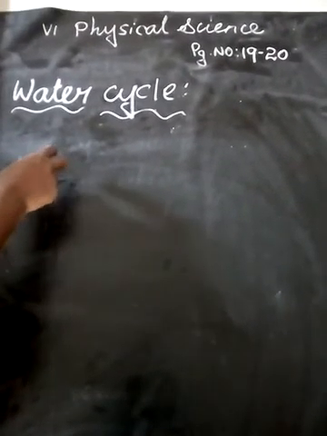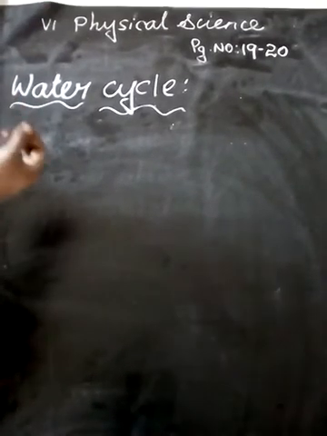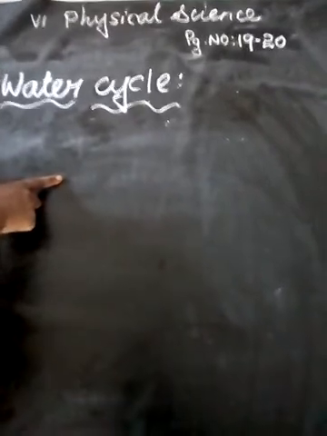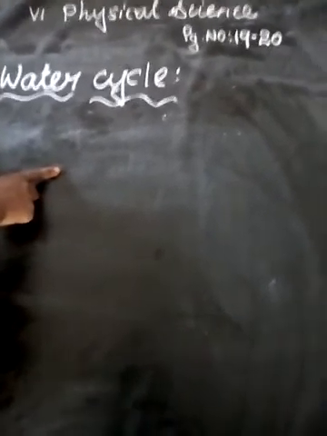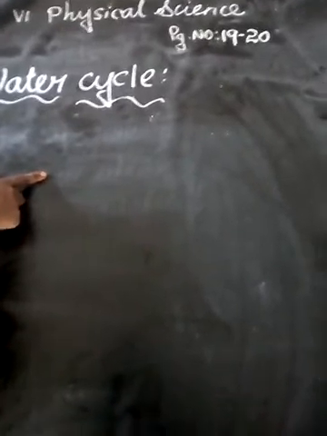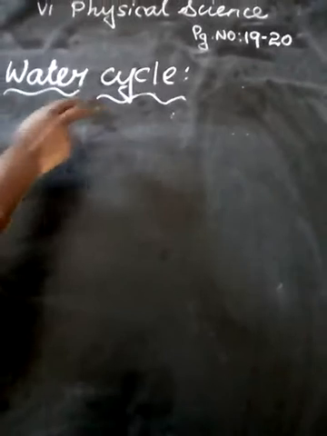The water from oceans, rivers and lakes is evaporated due to the heat of the sun. Then it is mixed with the clouds. Then the clouds get cooled and raindrops are formed. So water is circulated. This circulation of water is known as the water cycle.